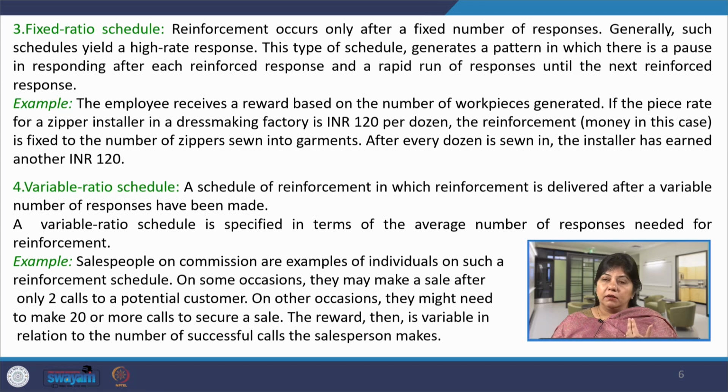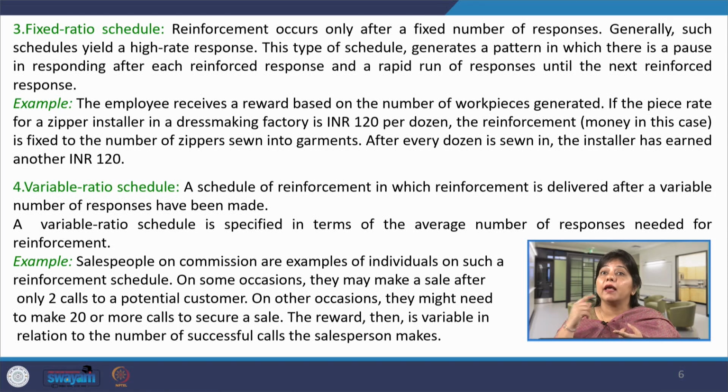So, he will get the reward, or maybe the salesperson will be making 20 or more calls just to sell one product. So, it is an individual's capacity that he is selling the product after making every 2 calls and then selling the product, or he is taking a lot of time to make 20 calls and then receive the reward. So, this is variable ratio schedule.